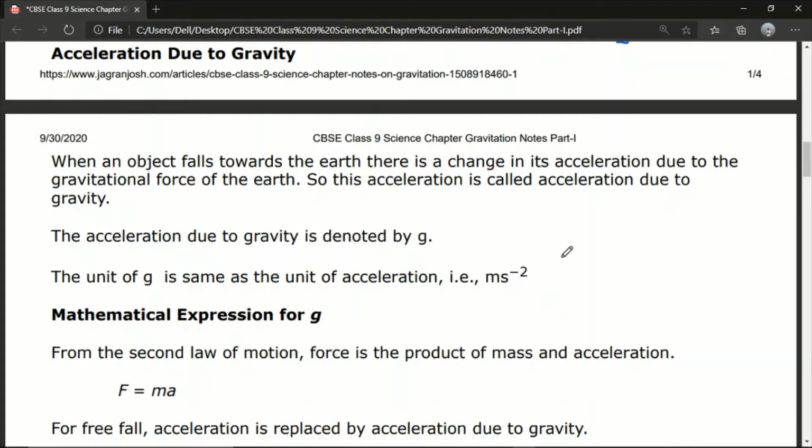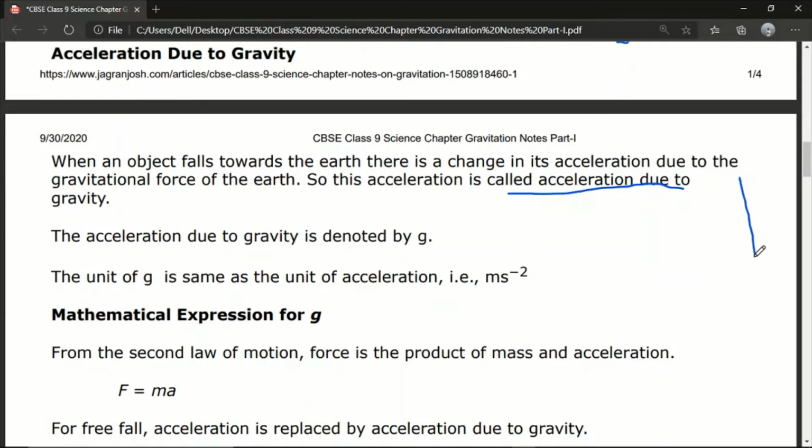Rate of change of velocity. Okay. So it is acceleration due to gravity. So gravity is the acceleration. Okay. So what is it? When an object falls towards the earth, there is a change in its acceleration due to the gravitational force of the earth. So this acceleration is called acceleration due to gravity.